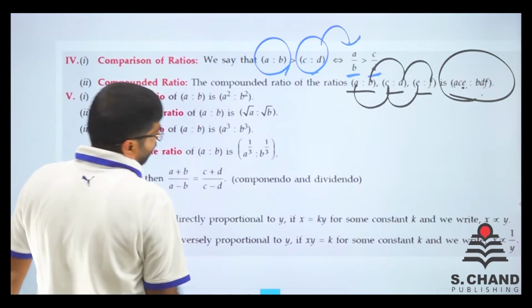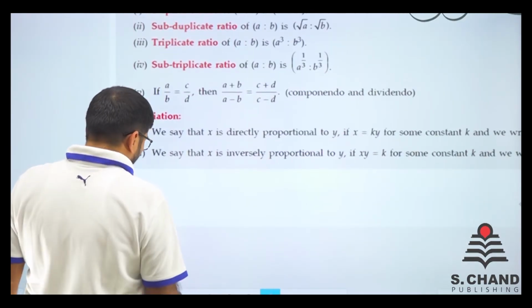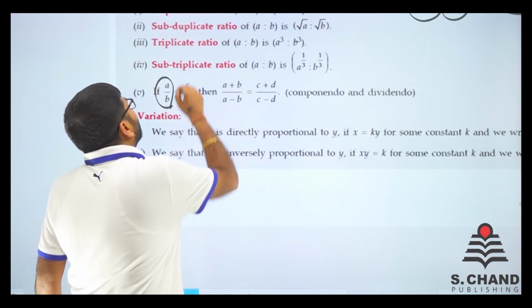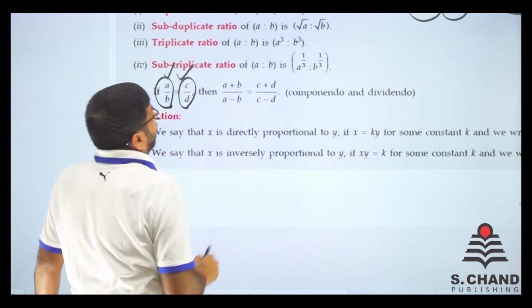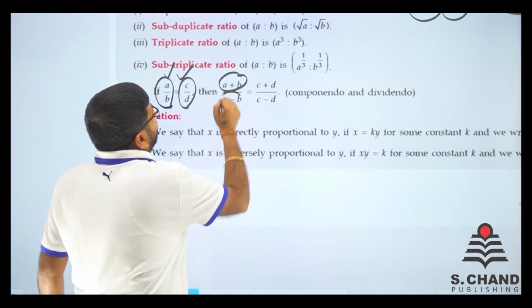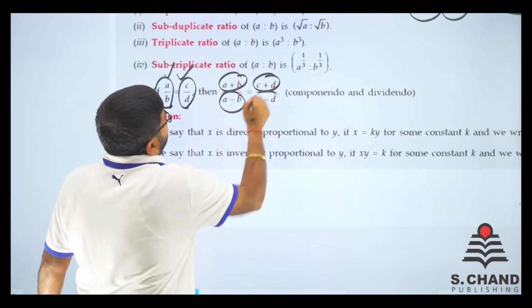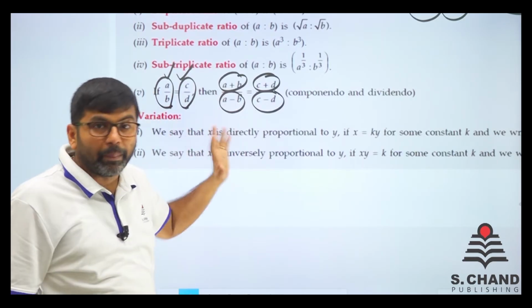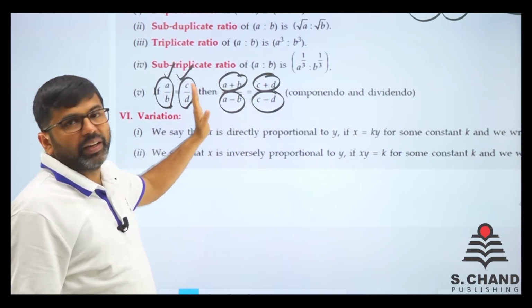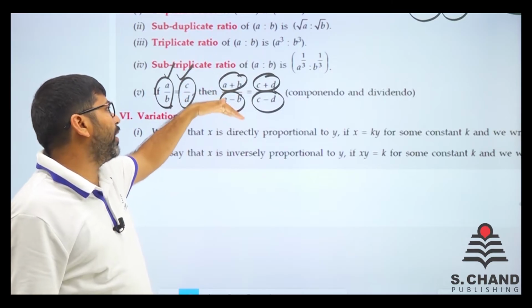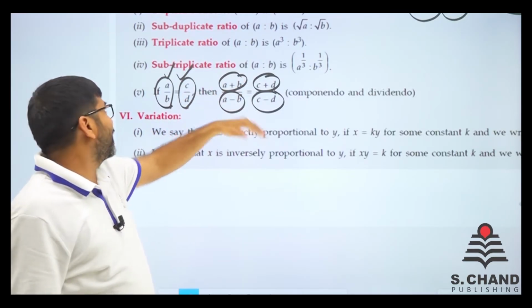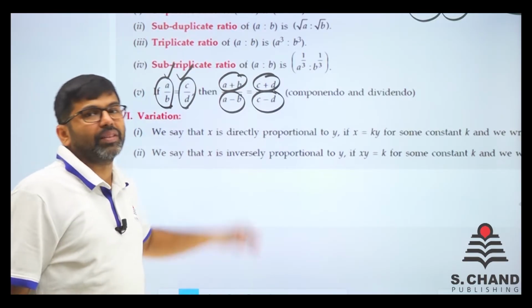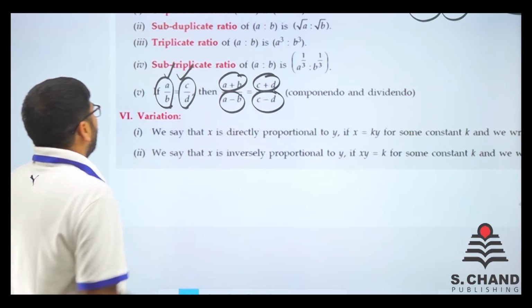And there's one more thing written, componendo and dividendo. If A is to B is equal to C is to D, if this happens, then A plus B to A minus B will be equal to C plus D to C minus D. This is known as componendo and dividendo. Remember this. If there are A, B and C, D, that means you take A plus B, A minus B, C plus D, C minus D. This is known as componendo dividendo style. That means this can also be done.